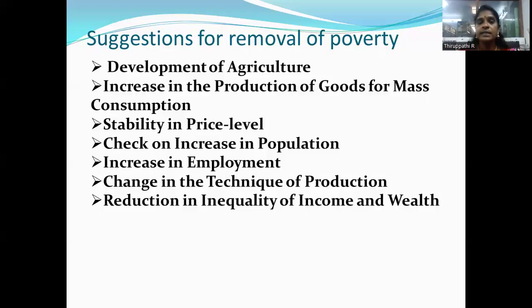And next is stability in price. To eradicate poverty in India, the price level must be stabilized. With a steep rise in prices, the standard of living of poor people deteriorates.